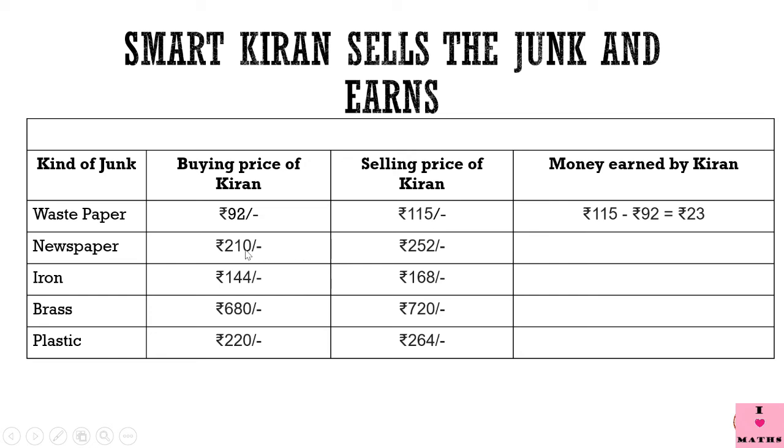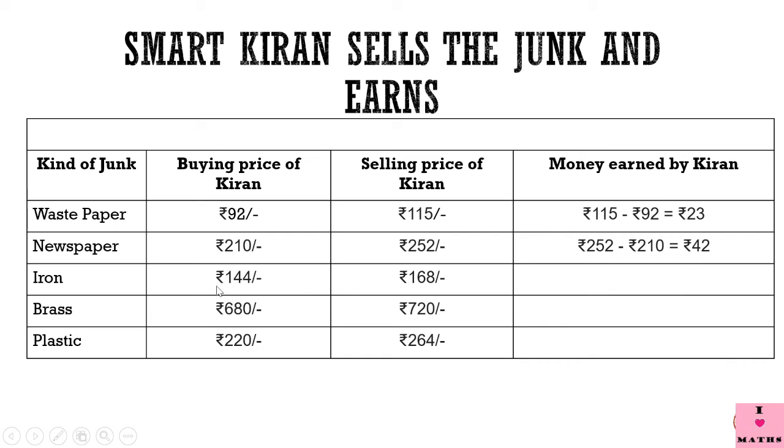Okay. Now, Kiran bought old newspapers for rupees 210. And when she sold, she got rupees 252 from Dinu. See, she got more money. So let us see how much money she has earned. 252 minus 210 is equal to rupees 42. So by selling old newspapers, Kiran got rupees 42.